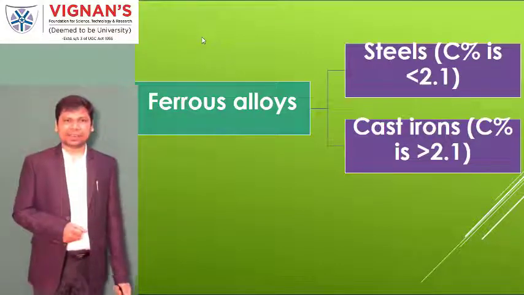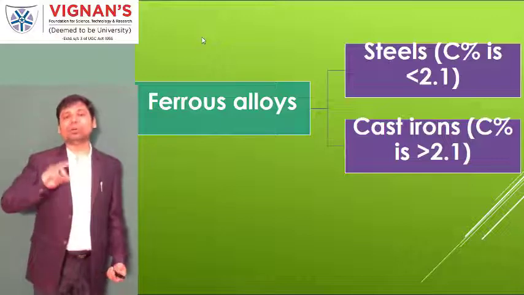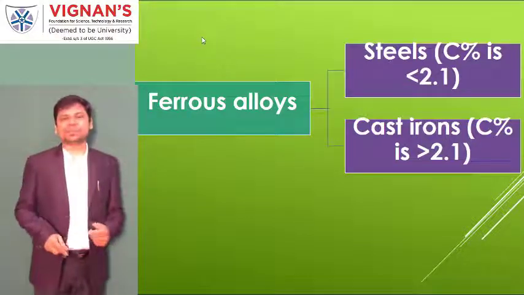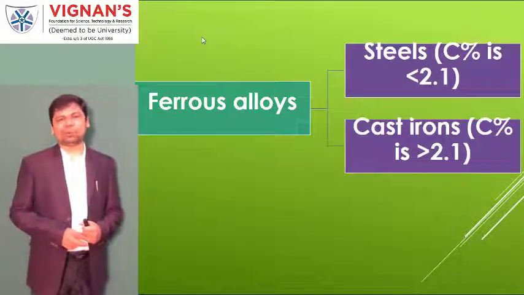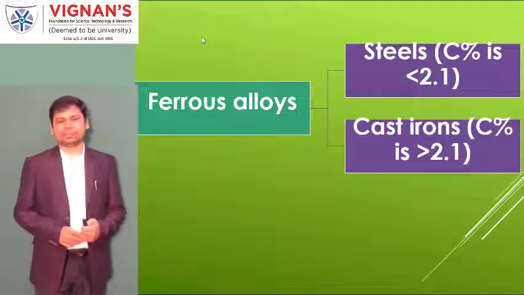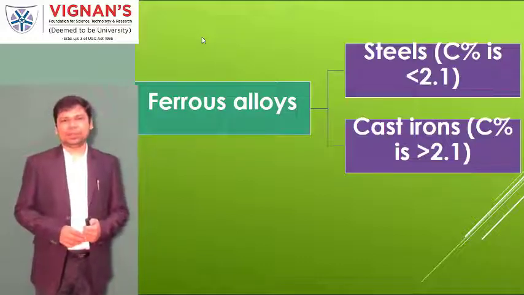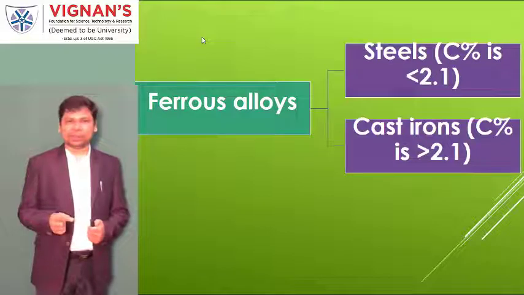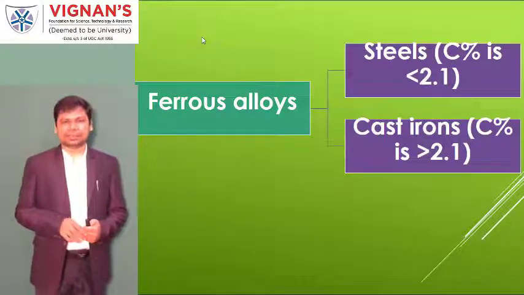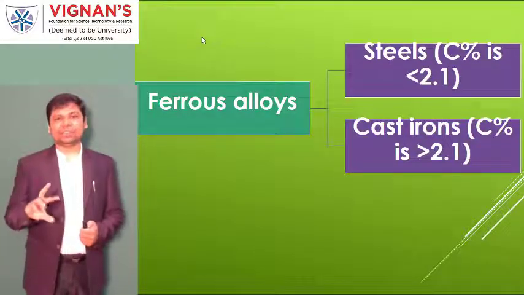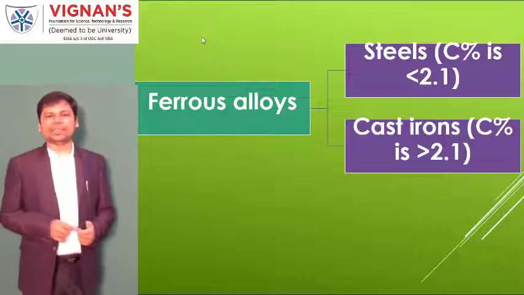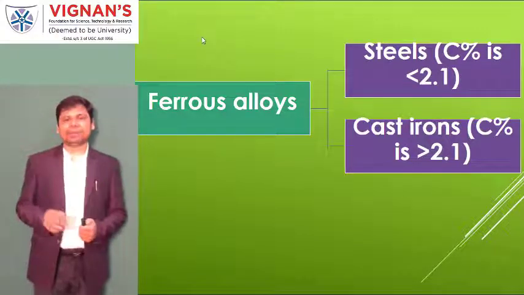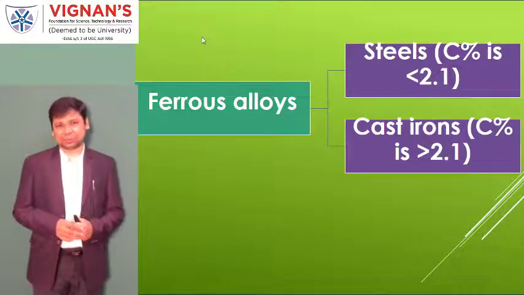Whereas in cast iron, the carbon percentage is more than 2.1 up to 6.67 percent. If the carbon percent is less than 2.1, then it is not called cast iron, it is called steel. If it is more than 2.1, then we call it cast iron. But the maximum is 6.67 percent.